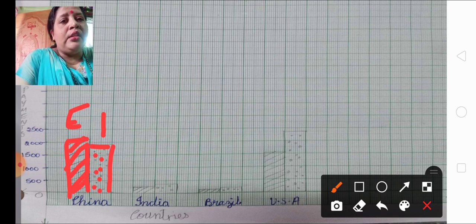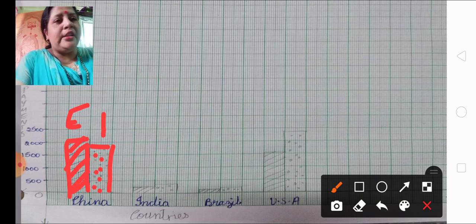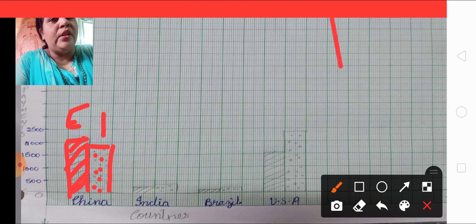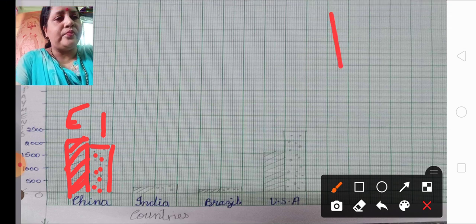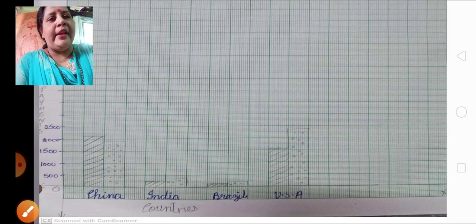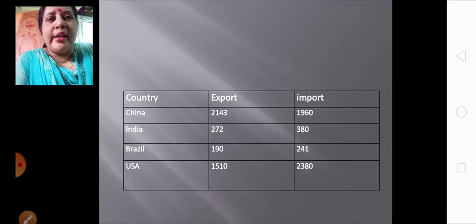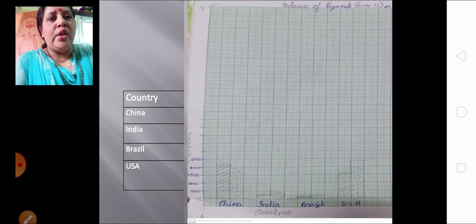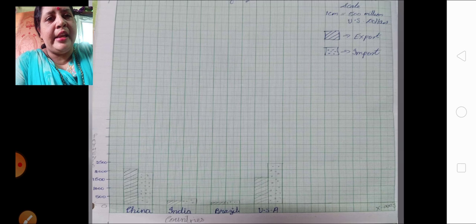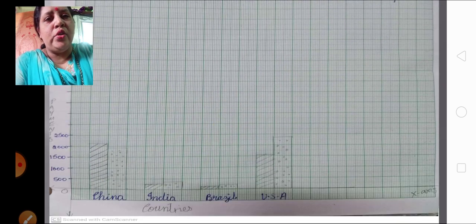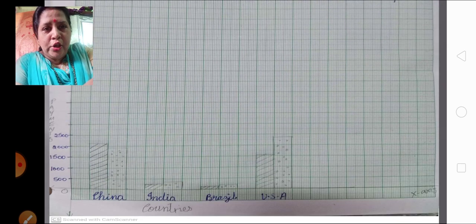Next is India. Let's see the data of India now. The data of India is 272 and 380. As I told you, one box should be left, and then comes India.